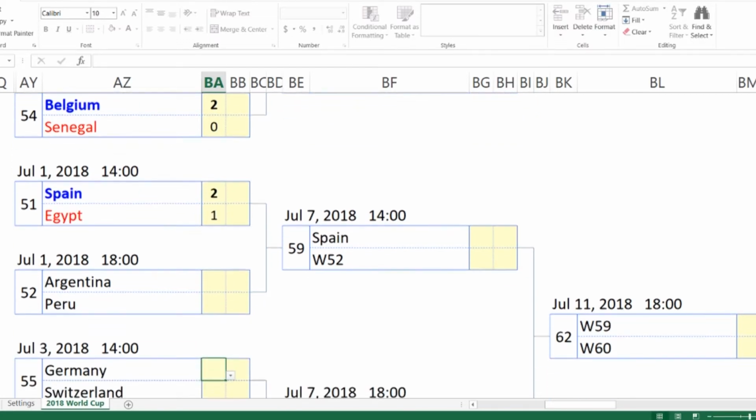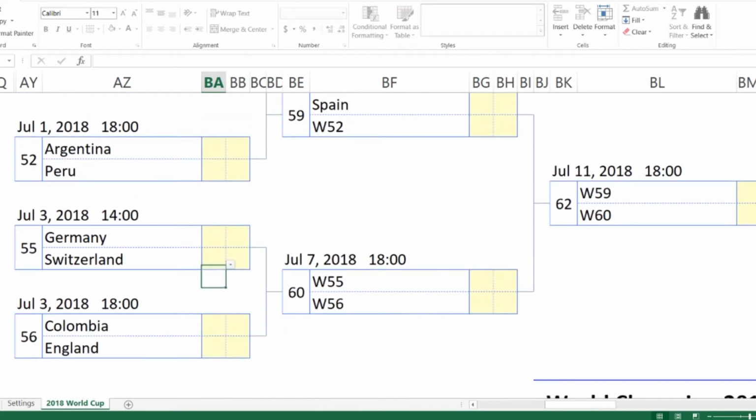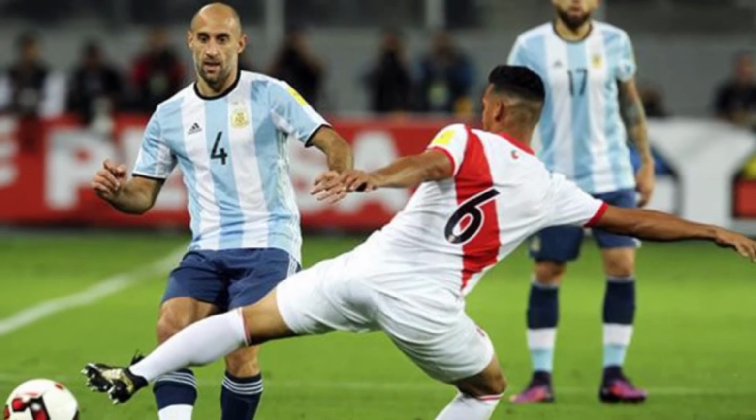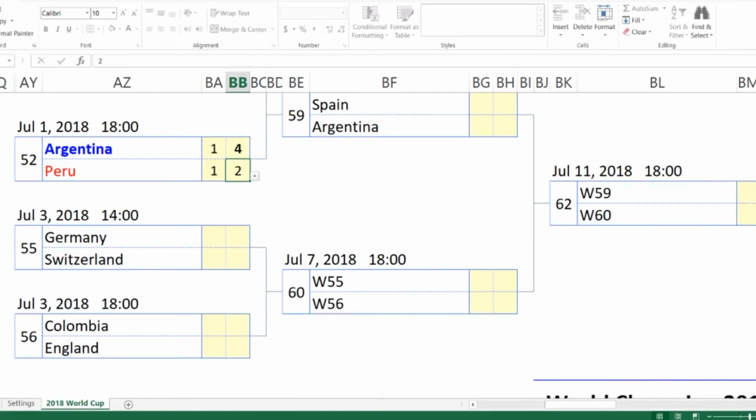Argentina versus Peru. Now this is going to be an interesting one. I actually think this is going to be one of those games that goes to extra time, so I'm going with a 4-2, edging out just slightly on the penalties. I feel like Peru is going to put up a good fight because they have played against each other so many times, so I feel like Peru will have some sort of game plan to stop Messi and the rest of the team.